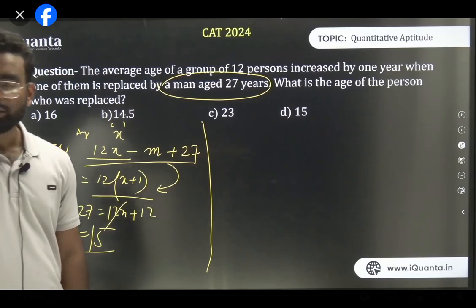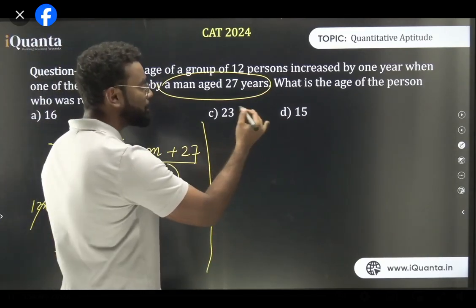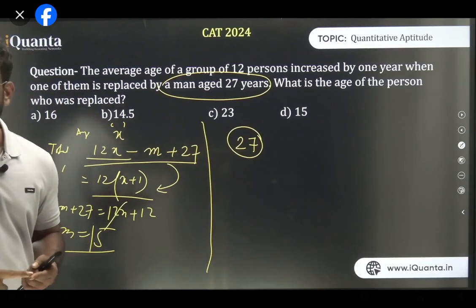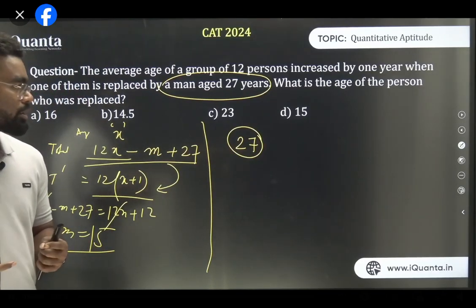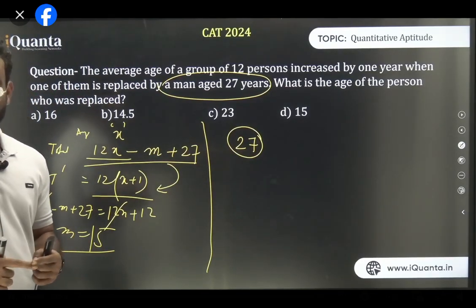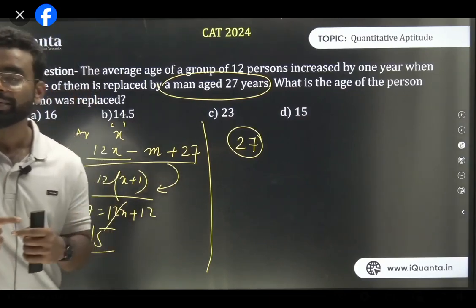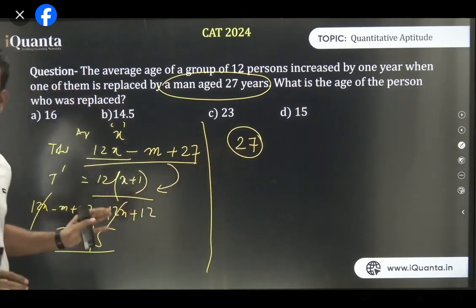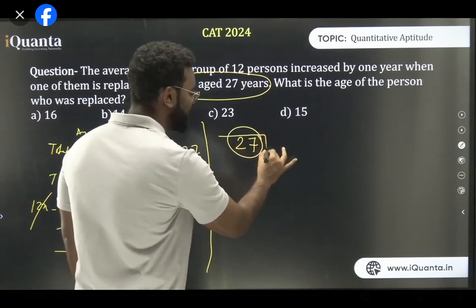This is not a shortcut. So what is the shortcut to solve this question? Think about it: the replacement happened because of 27. So 27 has come and it replaced a person so that the average increased by 1. That means the replaced person's age is less, which is why the average increased. I'm just giving you the shortcut, then I'll explain it again. Don't worry.